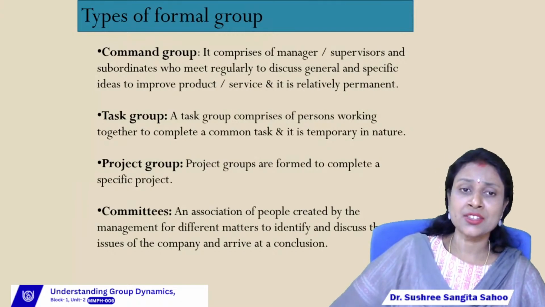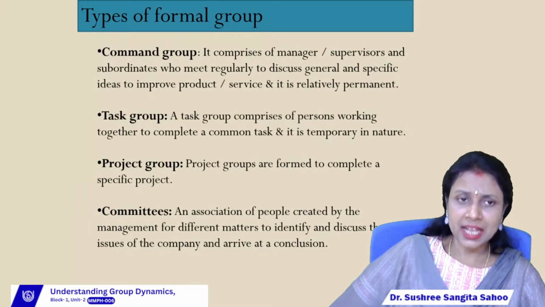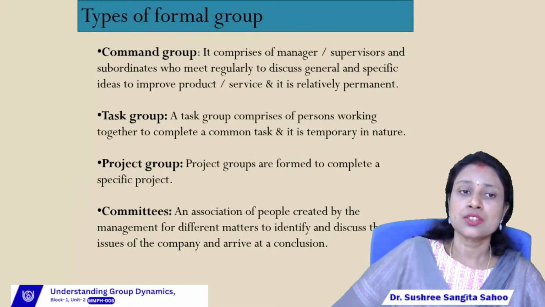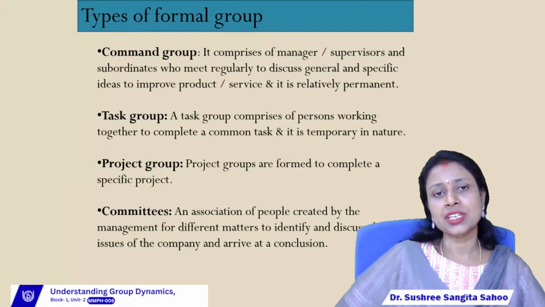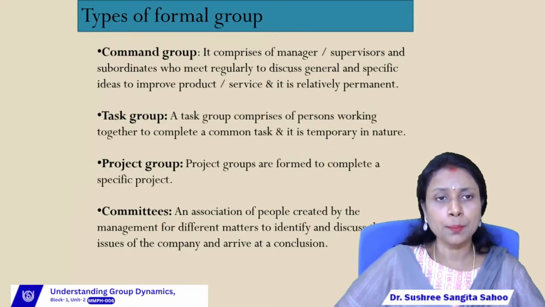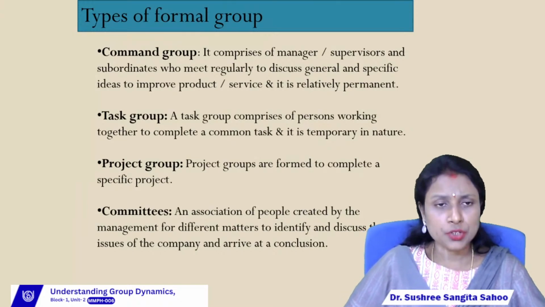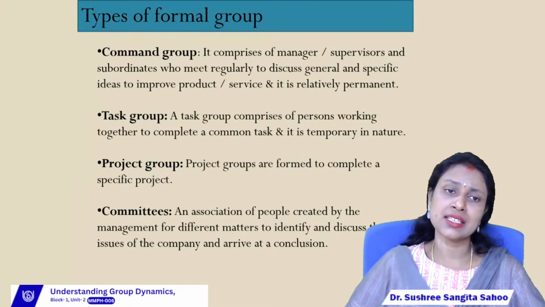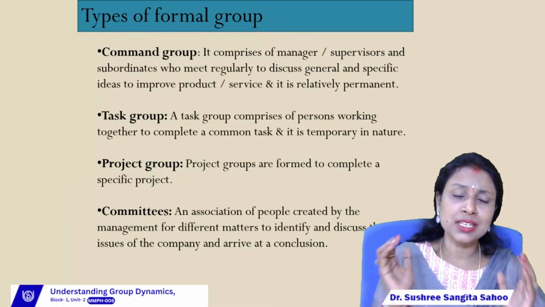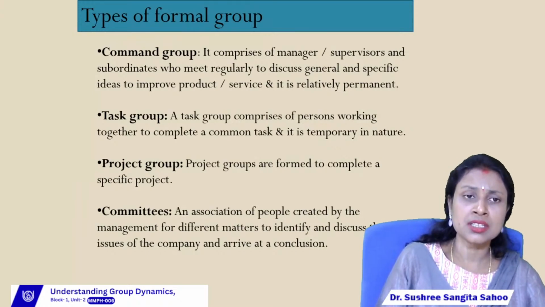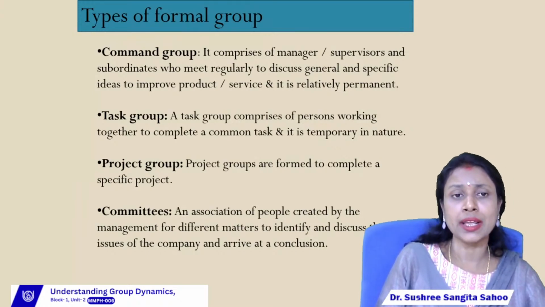See, a task group is formed to complete a task, whereas a project group is formed to complete a specific project. So now we'll discuss the difference between task and project. In a task group, a group is formed only to complete a task. In a project group, a group is formed only to complete a project. So what is the difference between task and project? A task is a small part, a small work, or a small activity.